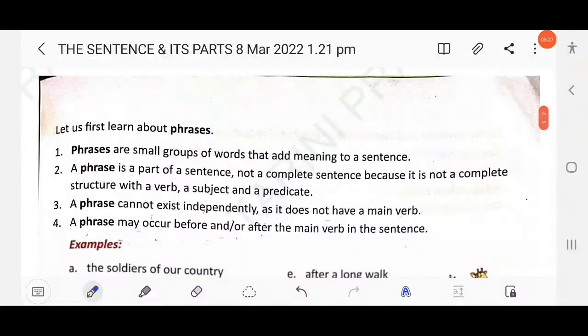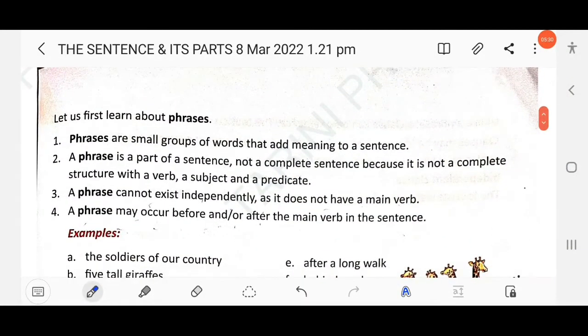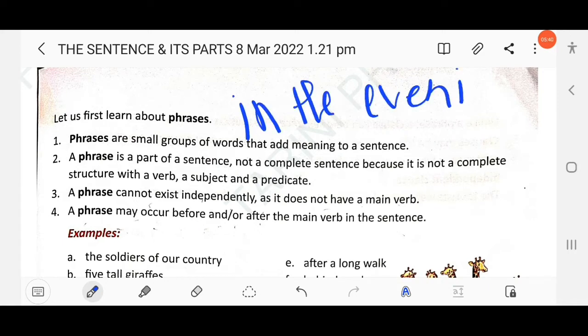Let's first learn about phrases. Phrases are small groups of words that add meaning to a sentence. Suppose we take an example: in the evening. This is a phrase, not a clause, as there is no subject and no verb. Phrases are small groups of words that add meaning to a sentence, which means other words are necessary here. For example: I always pray to God in the evening.